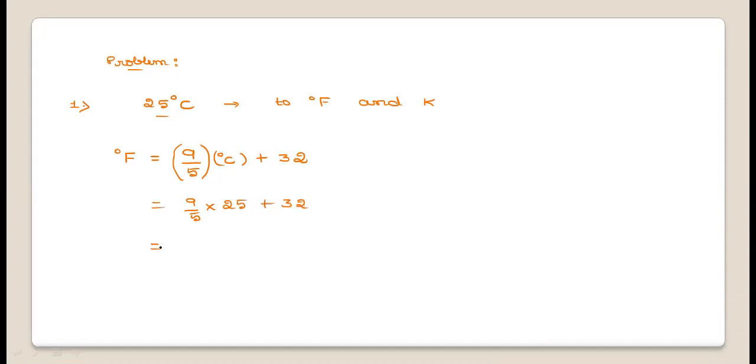If you simplify, 9 into 25 is 225, divided by 5 is 45. Or you can consider that 5 and 25 are divisible, so 5 fives, then 9 into 5 is 45, plus 32.